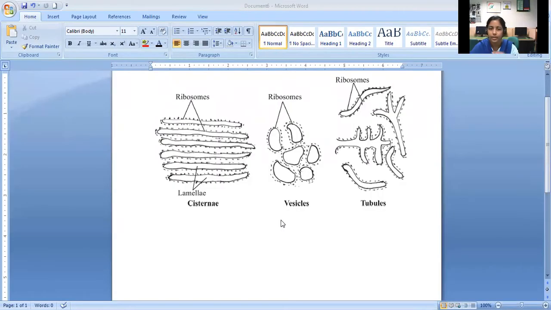So here this is the cisternae, which has ribosomes on the surface, and the lamellae, and these are the vesicles which are surrounded by ribosomes, and here the tubules are covered by outer ribosomes present over the surface. When we see the ultrastructure, two kinds are formed: smooth endoplasmic reticulum and rough endoplasmic reticulum.